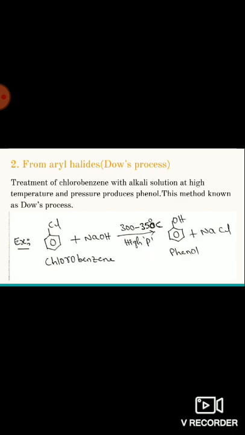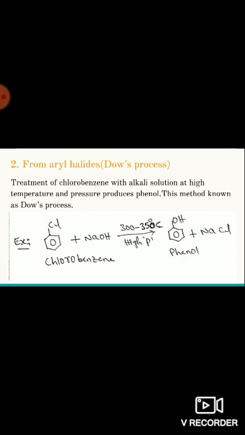So it is difficult to remove the halogen atom as halide from aryl halides, but there is no partial double bond nature in alkyl halides, so we can easily substitute the halide ion with different nucleophiles. So in order to achieve substitution of halogen from aryl halide, we have to apply some drastic conditions.